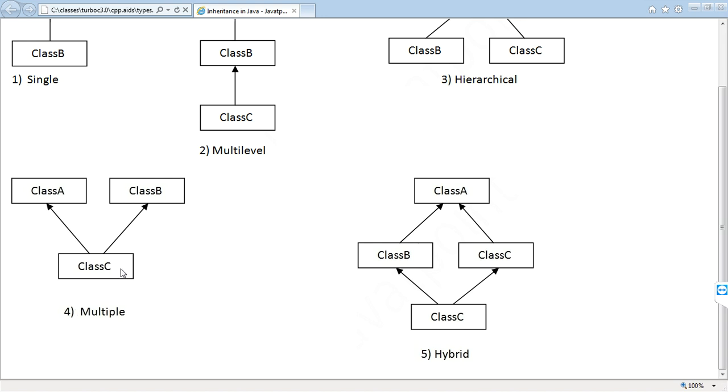The fourth one, multiple inheritance. Multiple inheritance has only one child, and A is considered as mother, B as father.